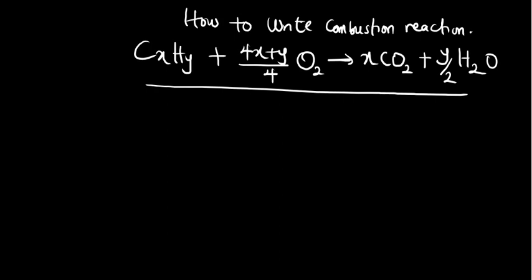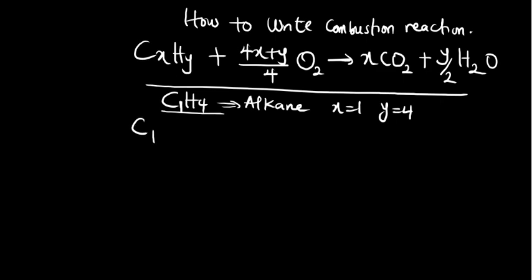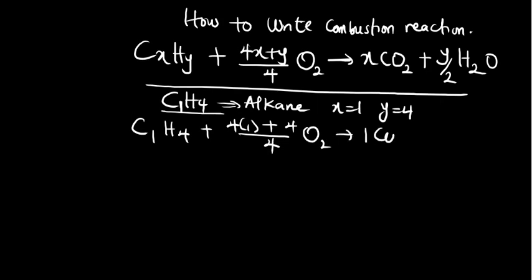If you want to write the combustion reaction for methane, you know that methane is the first member of alkane. This is what you will do. Without even telling you, you should know there is 1 carbon there, so my x is equal to 1 and my y is equal to 4. Let's substitute: C1H4 plus (4 times 1 plus 4) over 4 O2 into 1 CO2 plus 4 over 2 H2O.